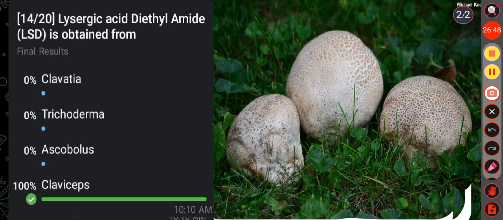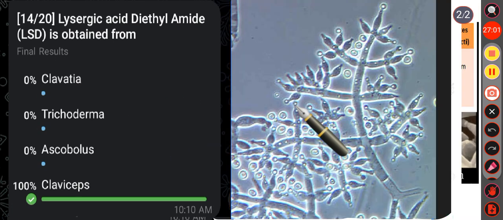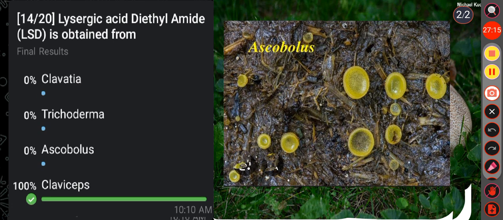Then see the other option, that is Clavacia. Clavacia is a genus of puffball mushrooms. It is generally found in temperate areas throughout the world. Then in the option B, that is Trichoderma. Trichoderma is a genus of fungi that is present in soils where they are the most prevalent culturable fungi. Then in the option C, that is Ascobolus. Ascobolus is a coprophilous fungus that grows on animal dung.